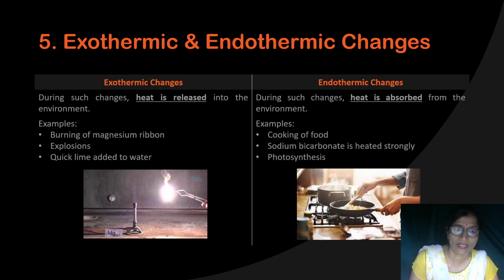But when I will cook the food or I want to decompose sodium bicarbonate by heating, it means I have to supply the heat, or photosynthesis also requires heat energy for the plants to make the food. So these changes which require heat, they are endothermic changes. So there are various kinds of changes.